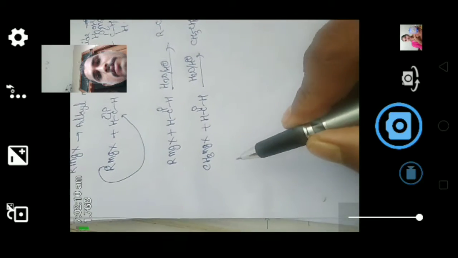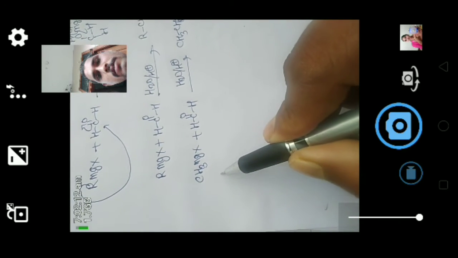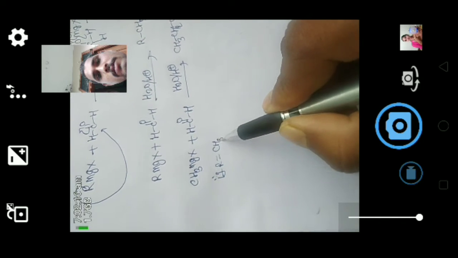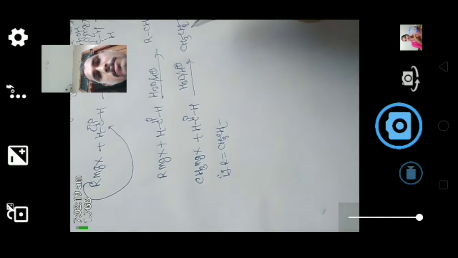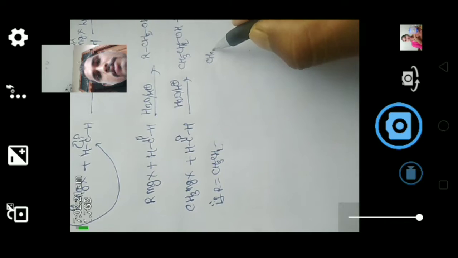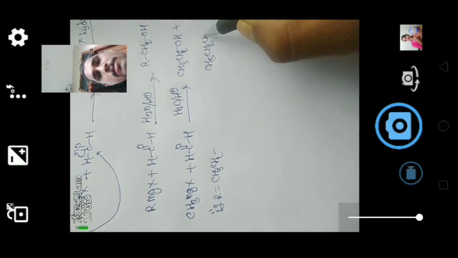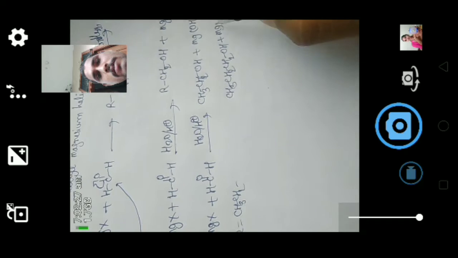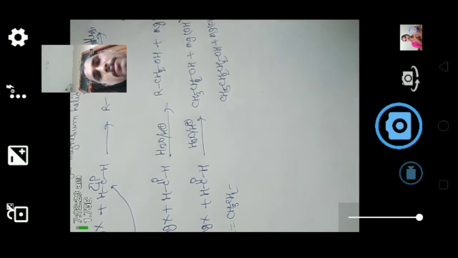Here the same Grignard reagent, if R equals CH3CH2, then what do we get here? CH3CH2CH2OH plus Mg(OH)X.